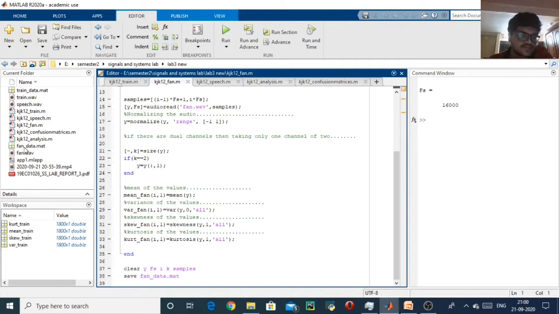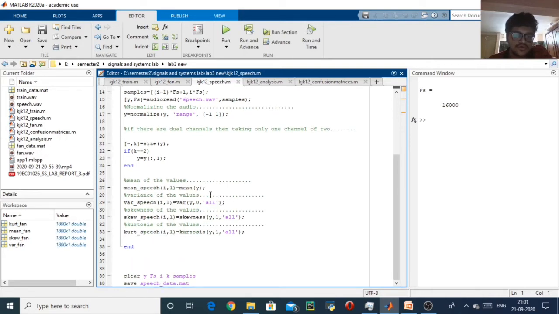So here the fan_data.mat file is created. Now I am going to create the speech_data.mat file. And the speech_data.mat file is created.